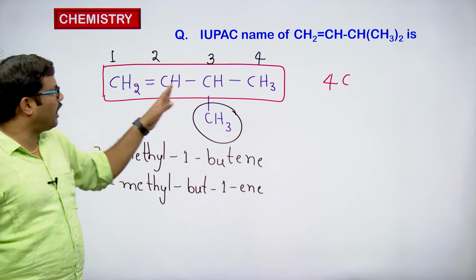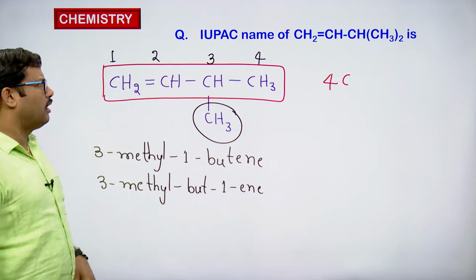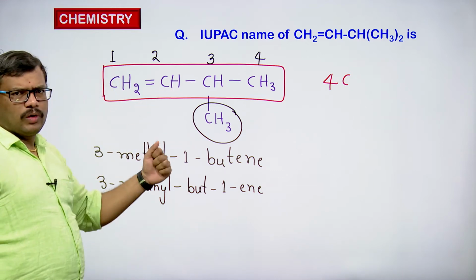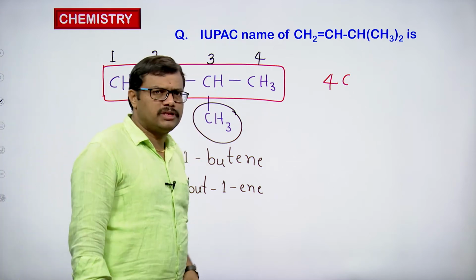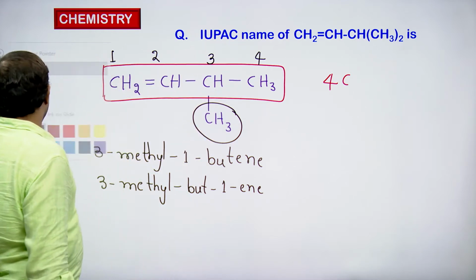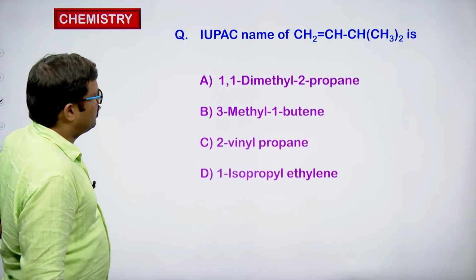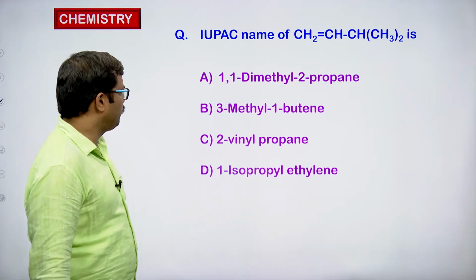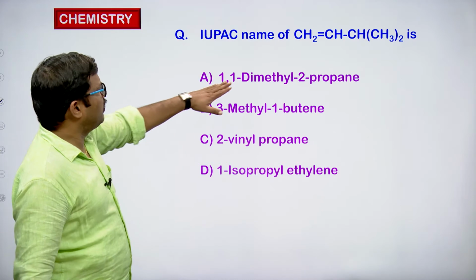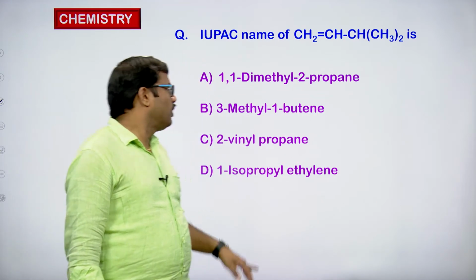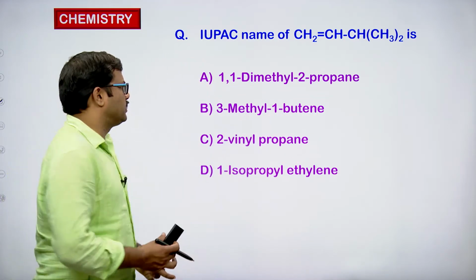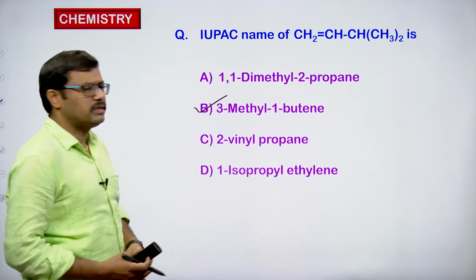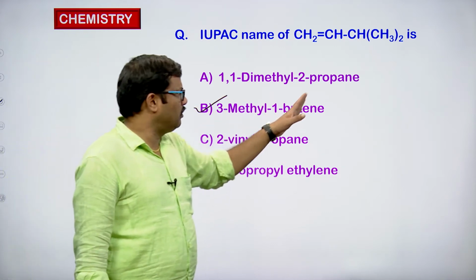So 3-methyl-1-butene or 3-methylbut-1-ene is the IUPAC name of this particular compound. Let us see what options are given. 1,1-dimethyl-2-propene? No, it should be 3-methyl-1-butene. Yes, B is the correct option. B is the correct option, 3-methyl-1-butene.